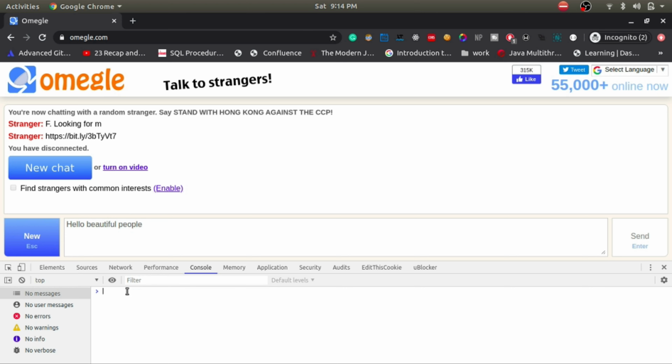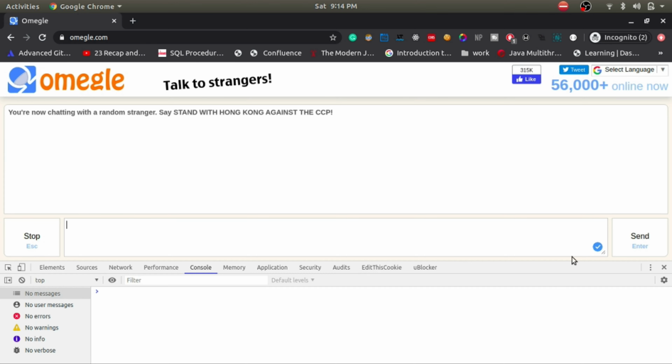Okay, so now I'll show you how we can click on this button, right? This button is currently disabled, and in order to enable it, we have to click on this button, right?